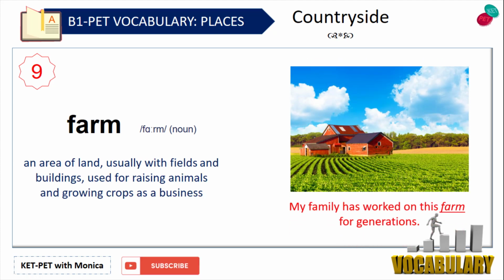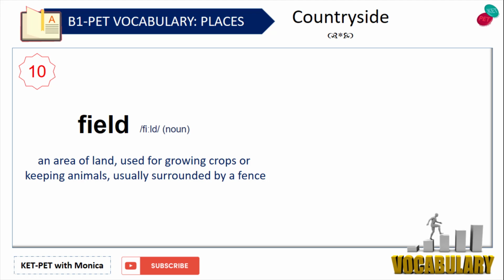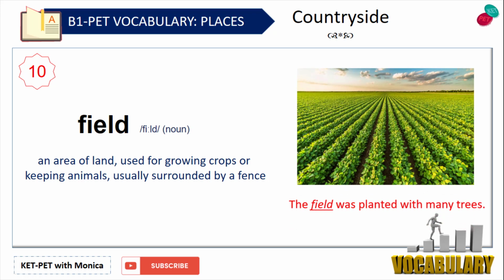Farm. An area of land, usually with fields and buildings, used for raising animals and growing crops as a business. For example, my family has worked on this farm for generations. Field. An area of land, used for growing crops or keeping animals, usually surrounded by a fence. For example, the field was planted with many trees.